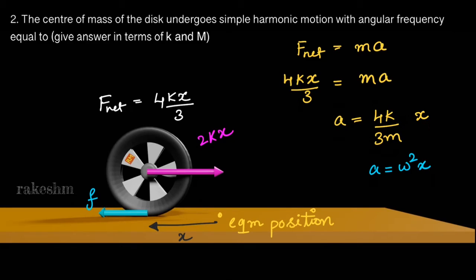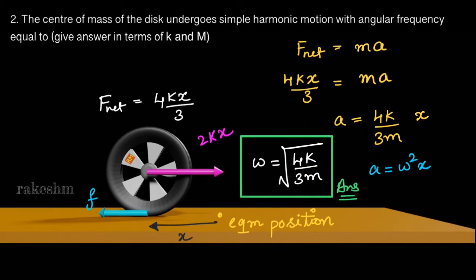If you are writing it as vectors, a bar should be equal to minus omega square times x bar. I'm just writing the magnitude here, so a equals omega square into x. So we get omega, or angular frequency, equals under root 4k by 3m, and this is the answer for our question.